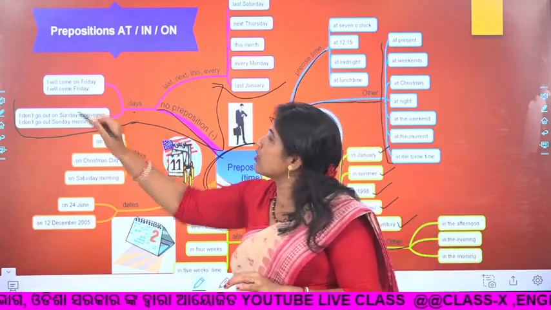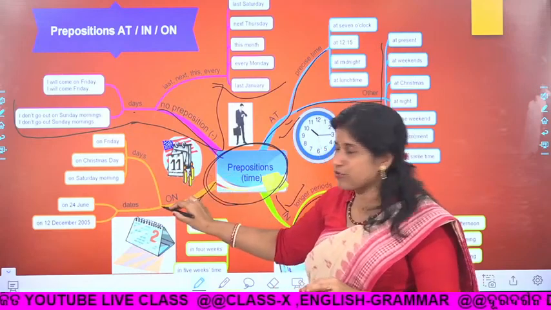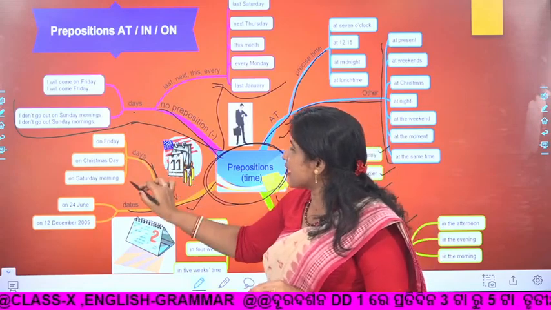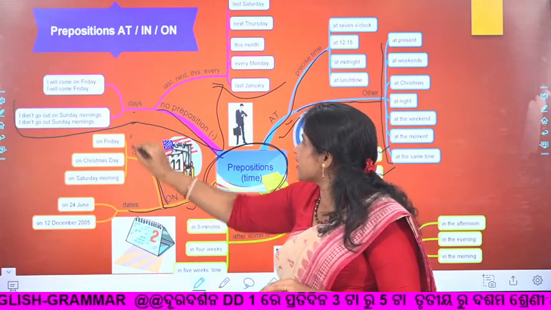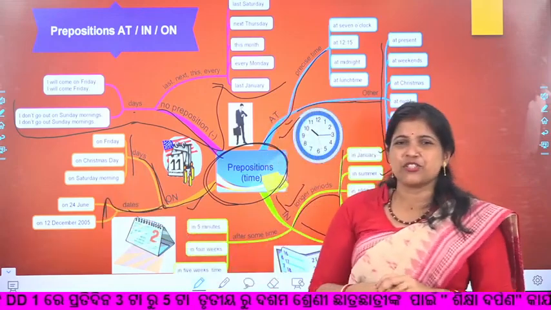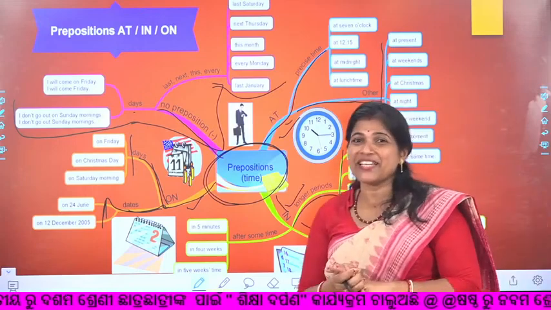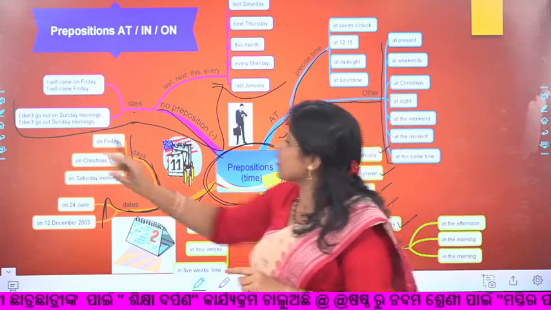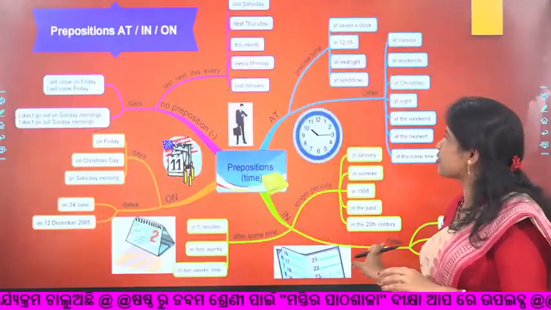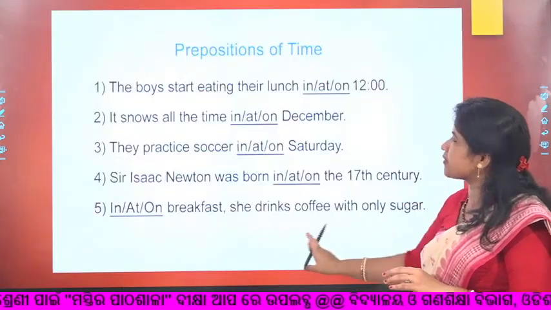I will come on Friday, I will come Friday, okay. But here comes the on. As we discussed, it has two parts. One is date and another is day. Here you can see how days are used, and here comes the dates. So this is very useful, essential, and you can do it in your copy. You will remember while doing all these things. It will help you to remember and answer your questions. I love this picture very much. So no, we are not going to wind up this class here.